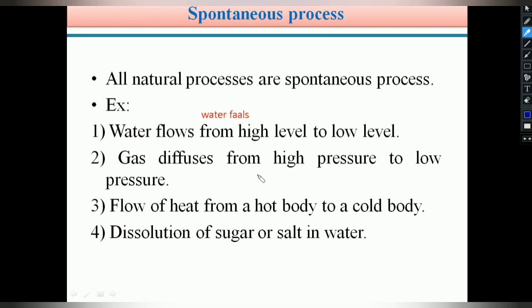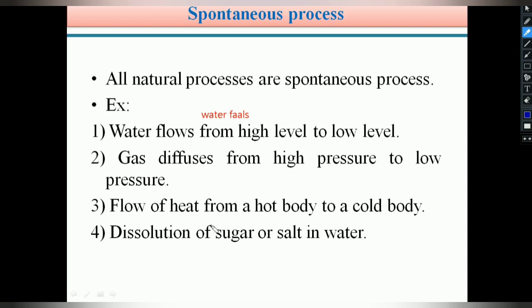So inside the cylinder gas is present with high pressure. Whenever it is leaked, the outside environment has low pressure when compared with the gas present inside the cylinder. Therefore gas flows, or diffuses, from inside the cylinder to the outside. That's why it is also a natural spontaneous process. Therefore gas diffusion from high pressure to low pressure is a spontaneous process.